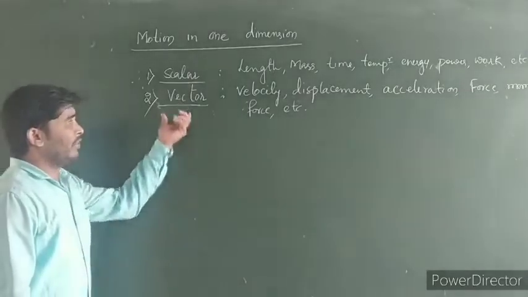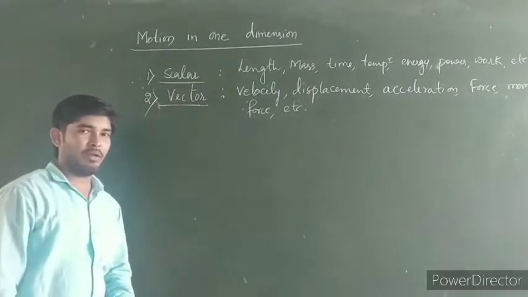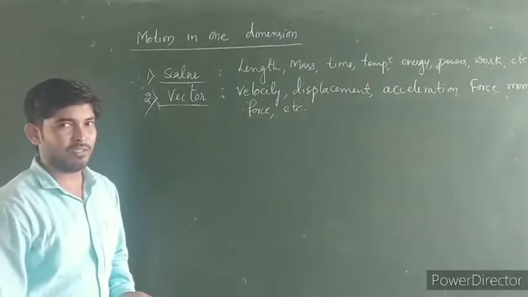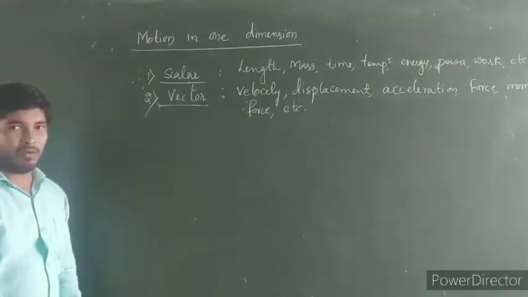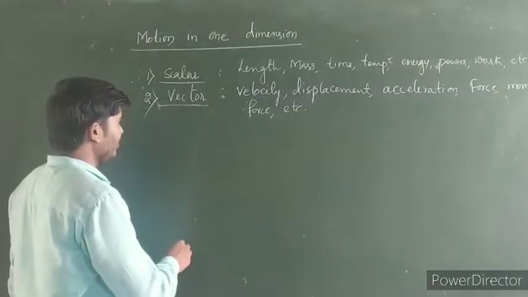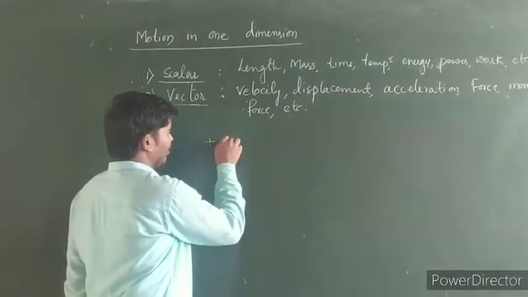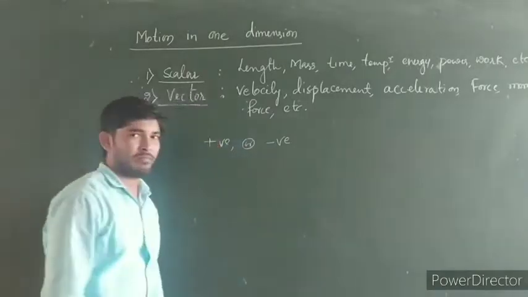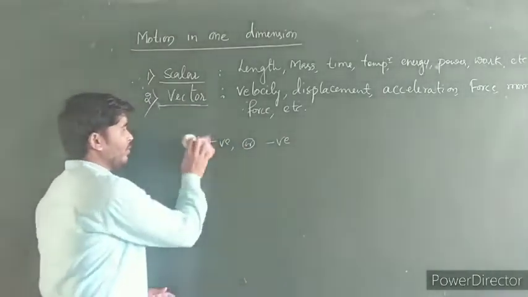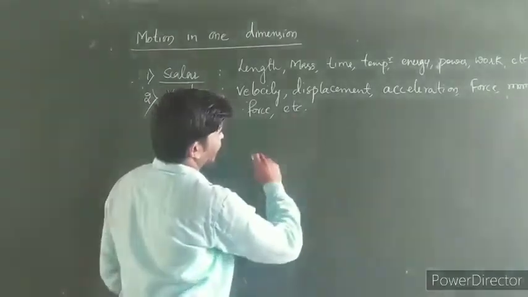Next, these vector quantities, being measurable quantities, can be positive or negative. Suppose you represent the force.